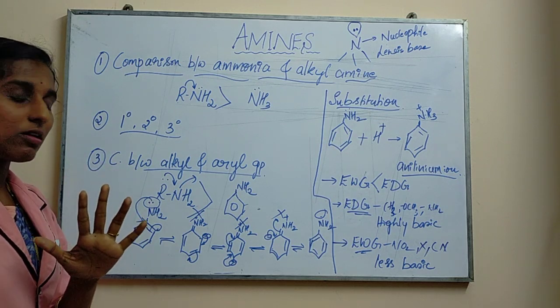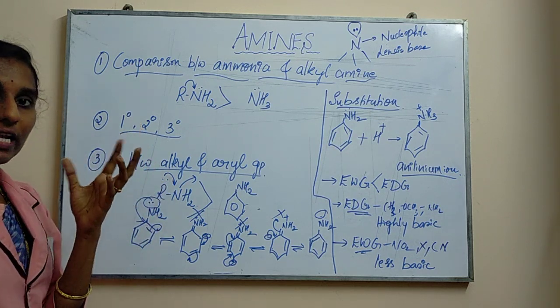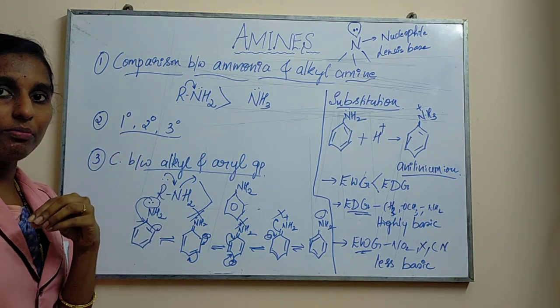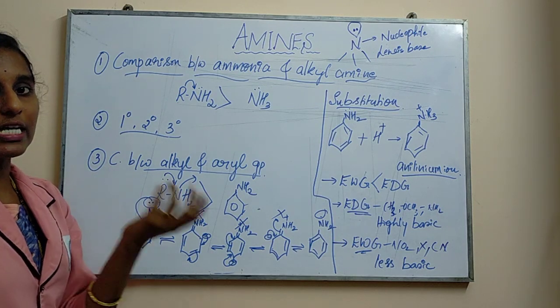Very important case. Okay, so in that case what will happen? Primary will be higher basic in nature when you compare with secondary as well as tertiary.